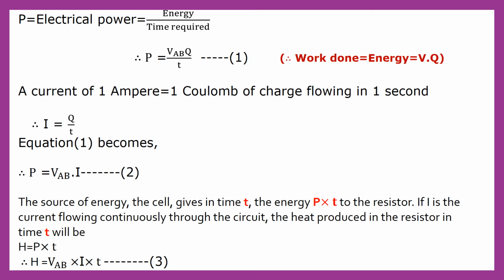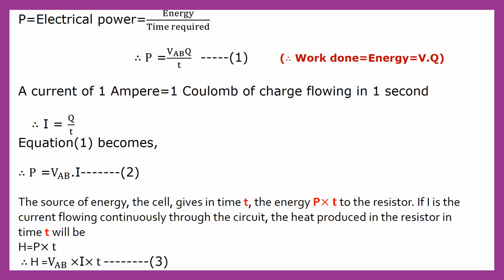Now let us see, children, electrical power. Power is denoted by the symbol P, and electrical power is equal to energy upon time required. Here this energy is nothing but work done by the potential difference with charge.